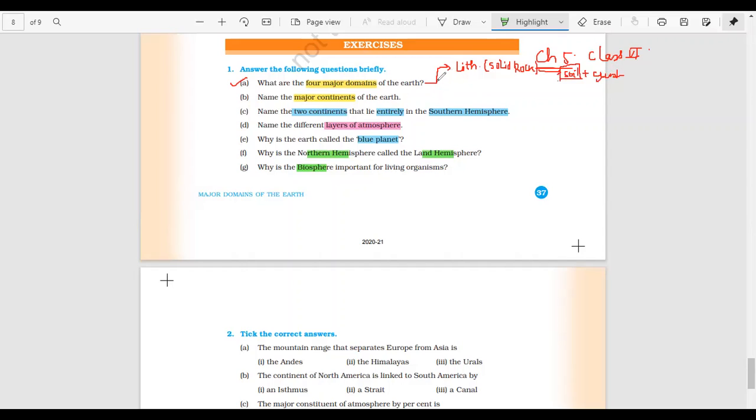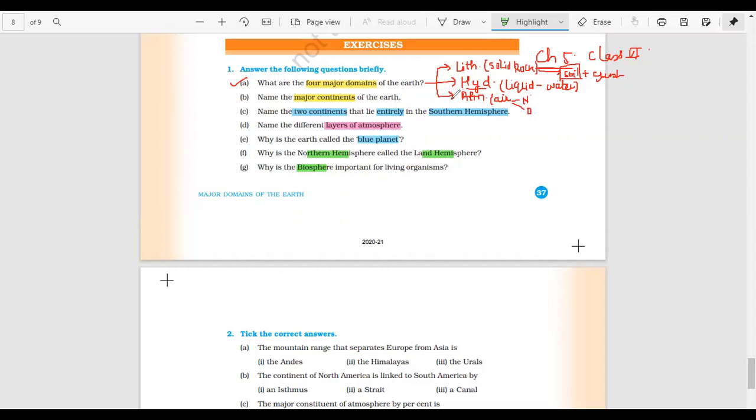Okay, the second layer is the liquid one, which is the hydrosphere. This is the sphere which contains water, liquid, mainly water. I am talking about water. That is why it is called hydrosphere. Hydro means water. Okay, third is atmosphere, which is the layer of air, chiefly nitrogen and oxygen.